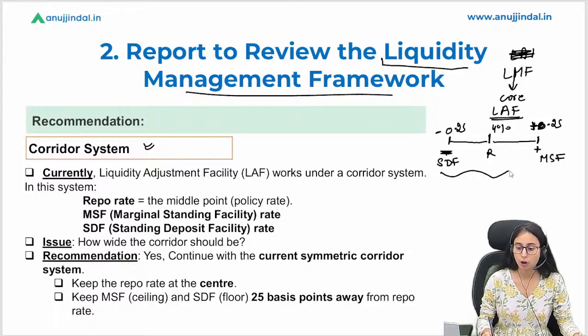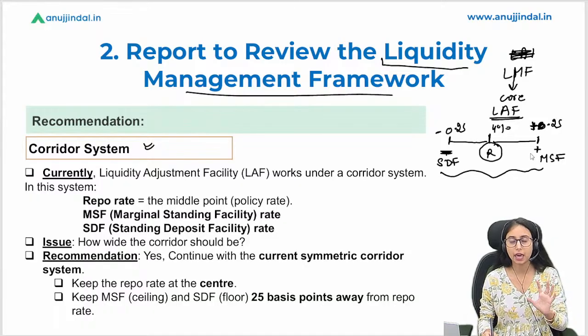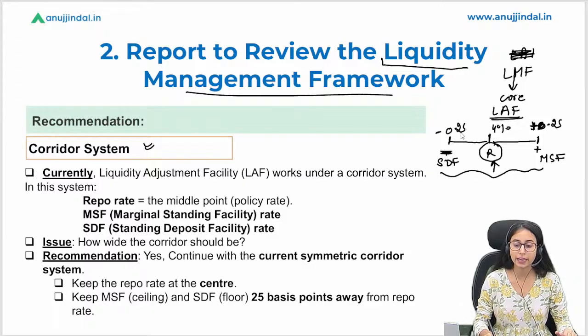This is the corridor. Okay. Now the SDF and the MSF depend upon the repo rate. They are more and less than the repo rate by 0.25.